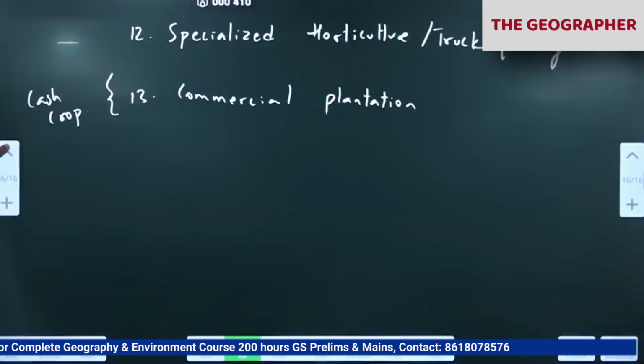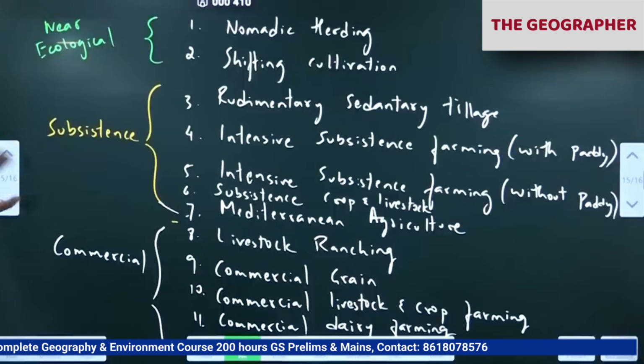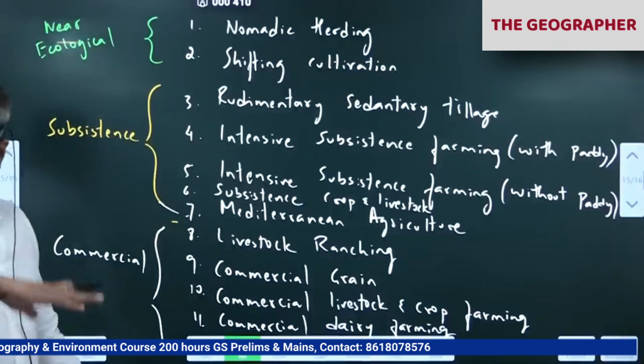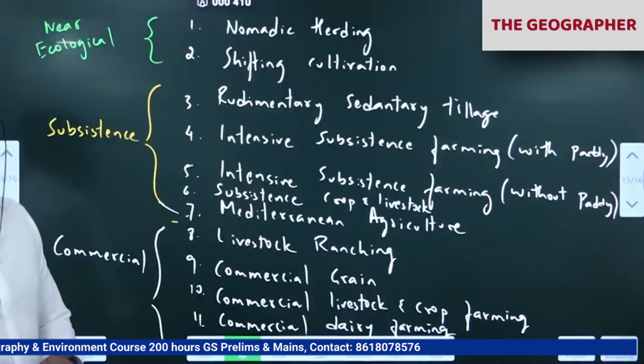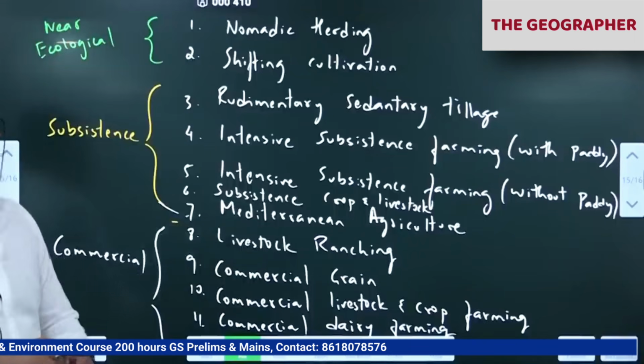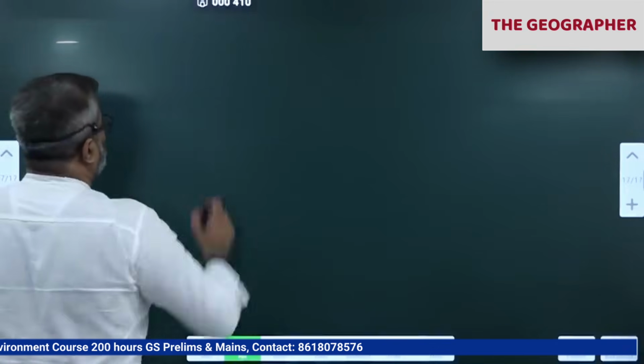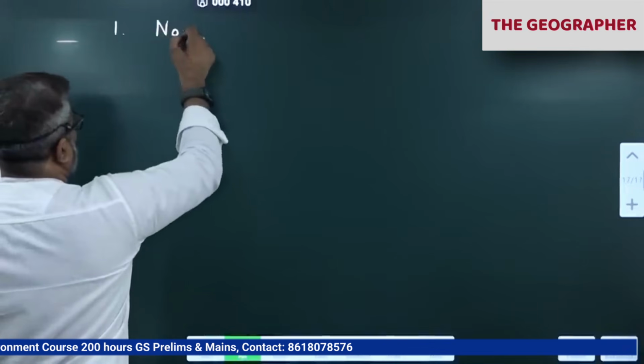So start from the first one. Whittle's classification. First one is nomadic herding. First heading, nomadic herding. Because when I cover this topic, it will be for the world also, India also. It will apply to both. As a result, once we cover this Indian agriculture also, we can understand. Okay. First one, nomadic herding.